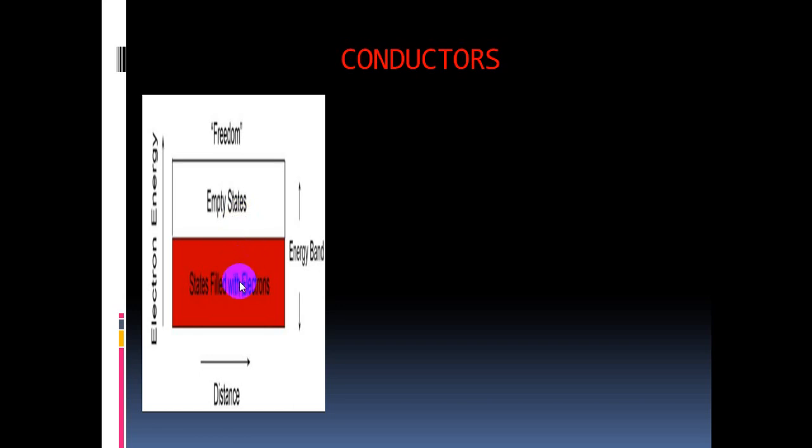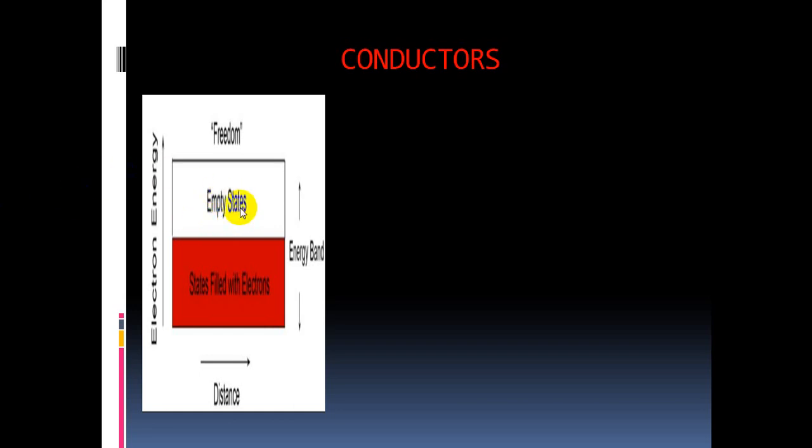In conductors, because of overlapping between the valence band and conduction band, the valence band electrons easily go to the conduction band and they become free.